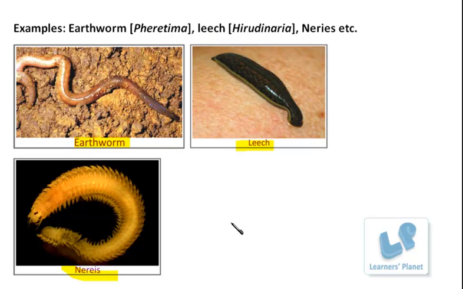Right now, let me show you one table, and I will compare the different types of worms. Till now we have studied the platyhelminths. They are also worms, known as the flatworms. Then I explained the nematohelminths, known as the threadworms or roundworms. And now the next category is the segmented worms. So the organisms which belong to these three phyla are commonly constituted by worms. Now let me compare the different types of worms.